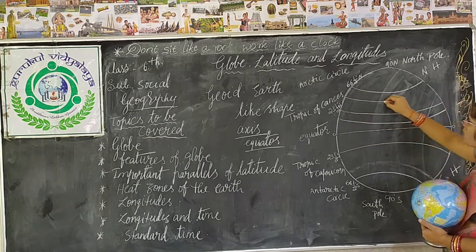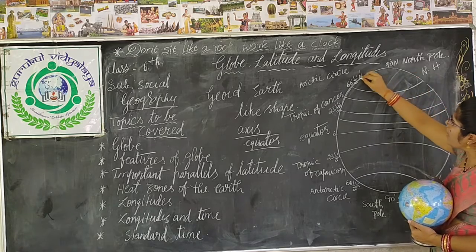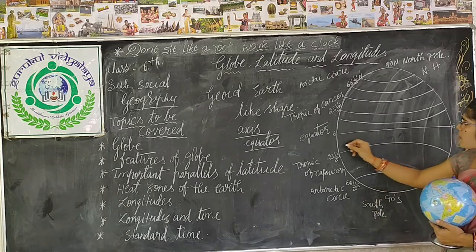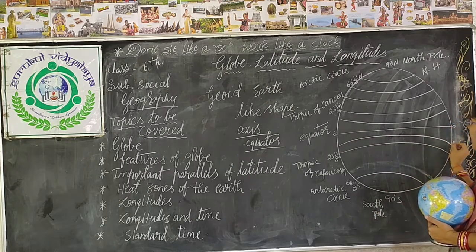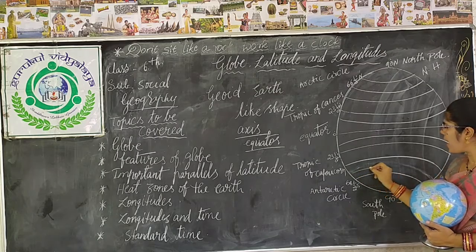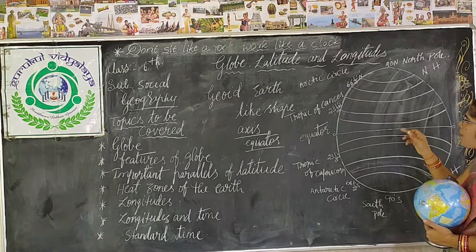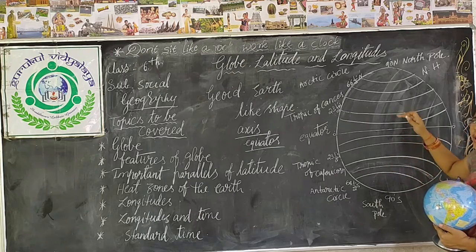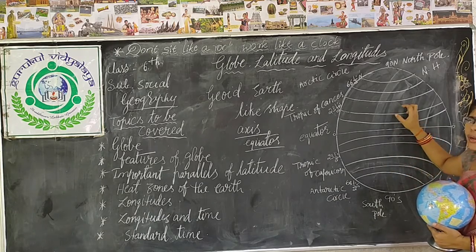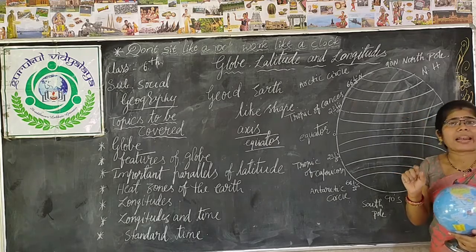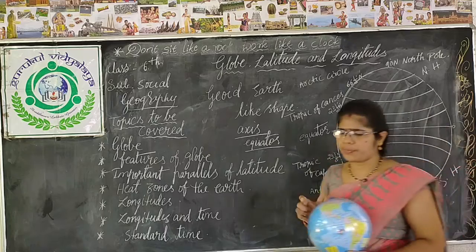Now, from the equator to the north, there are so many lines drawn. These are all imaginary lines. From the equator to the south, there are also so many imaginary lines drawn. They are all parallel to the equator. Parallel means they have equal distance between each other. So these imaginary lines are called parallels of latitude.